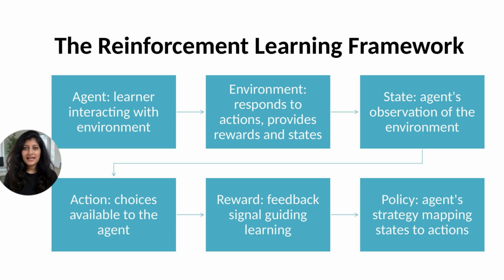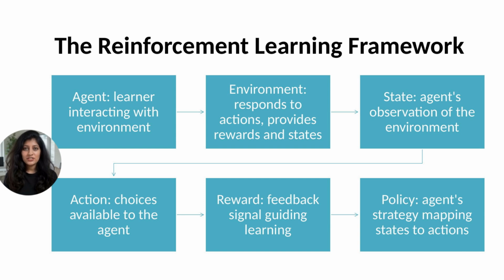Reward is the feedback signal. In chess, rewards come at the end: +1 for win, -1 for loss, 0 for draw. For robots, you might reward forward progress, penalize energy consumption. In games, collect points as rewards. The reward signal defines what the agent optimizes for. Good reward design is crucial. Poor rewards cause unintended behaviors.